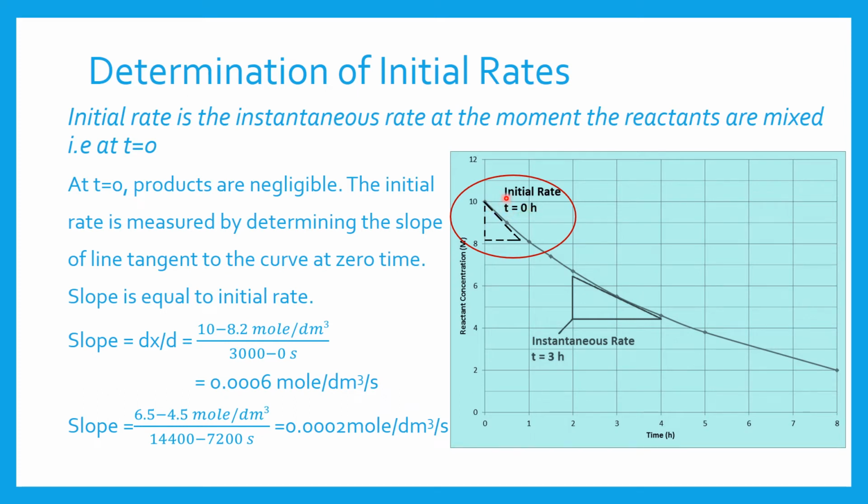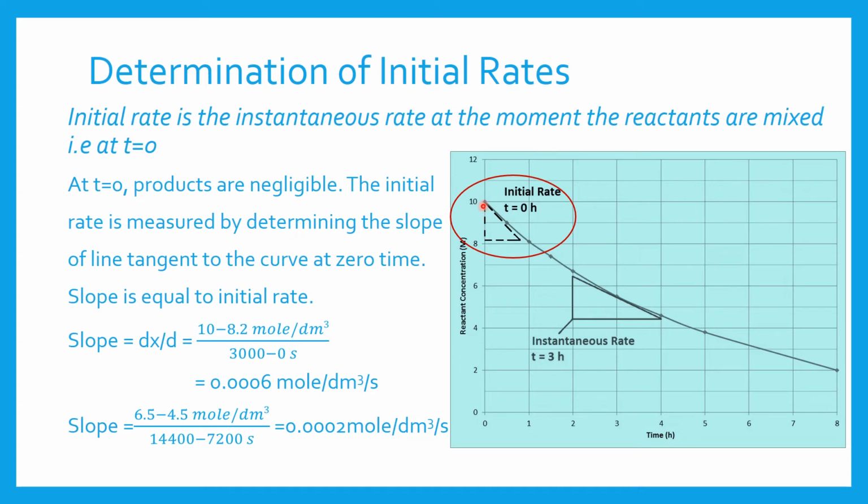And how can we calculate this initial rate of the reaction? We will draw the line tangent to the curve and take the slope. As at time 0 we want to calculate, we will draw the tangent here.